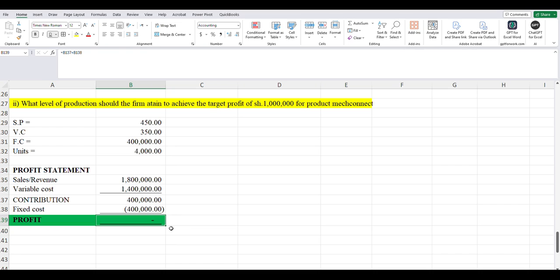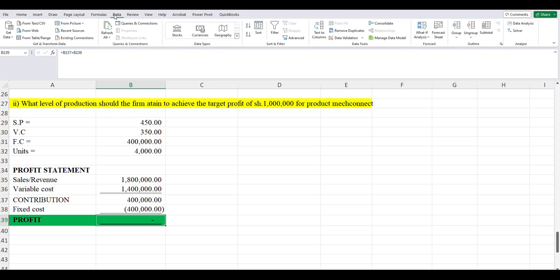It is important at this point for you guys to remember the concept of goal seek. Do you remember goal seek? It will be very vital for you to remember goal seek. So how do you go about it? You come to your data, what-if analysis, we go to goal seek.